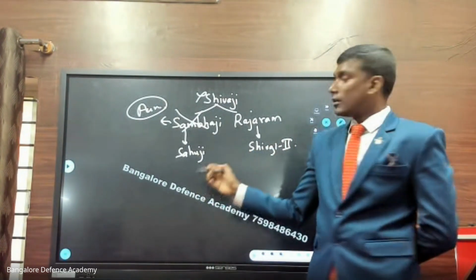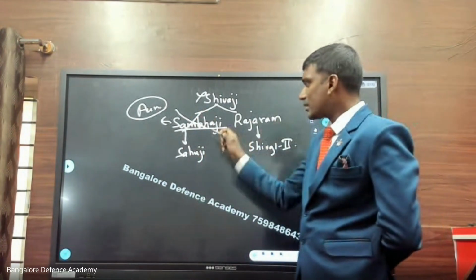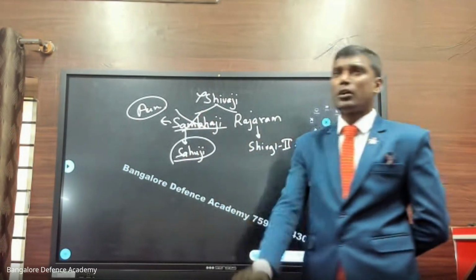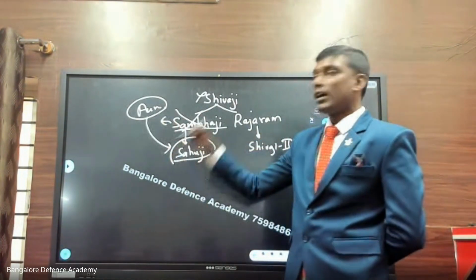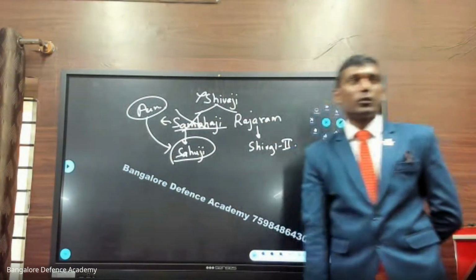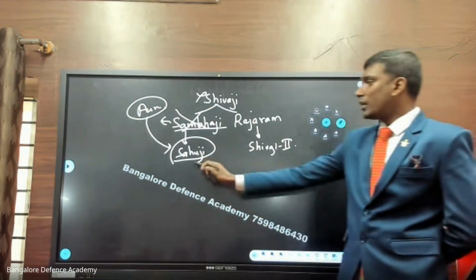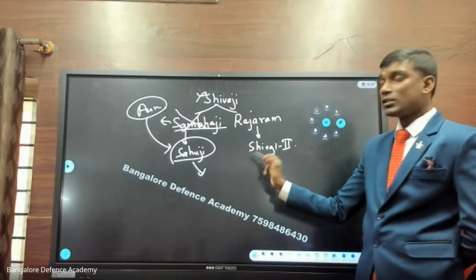Aurangzeb kills Sambhaji also. Now, when Sambhaji was killed, Shahuji was a small child. So Aurangzeb arrests Shahuji and puts him into jail. Shahuji is in jail for near about 20 years. After 20-25 years, when he is released, he came and he saw that